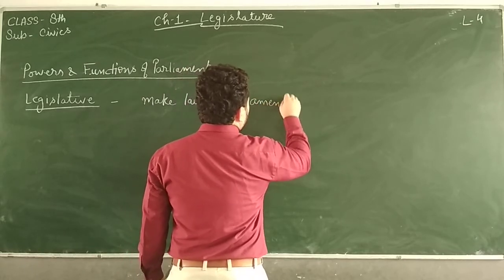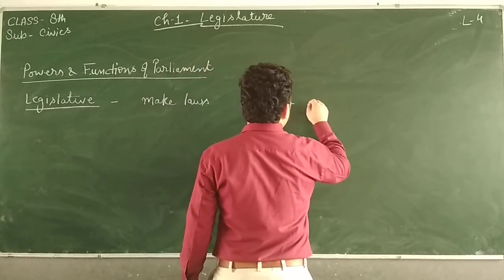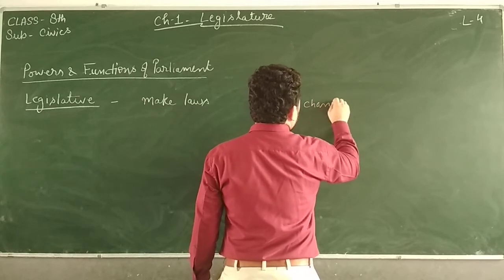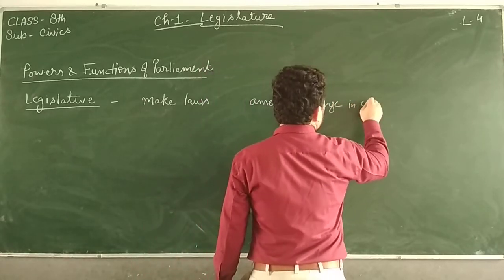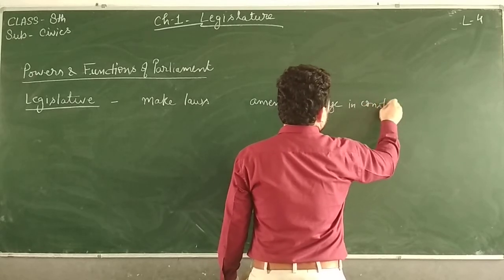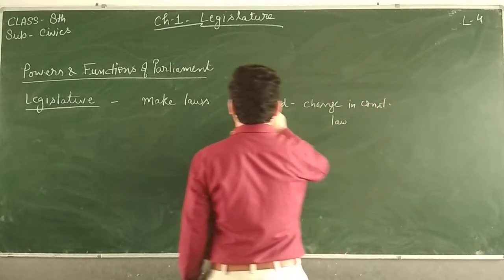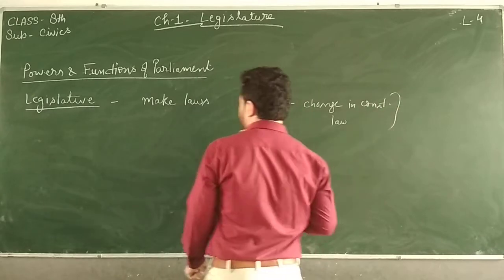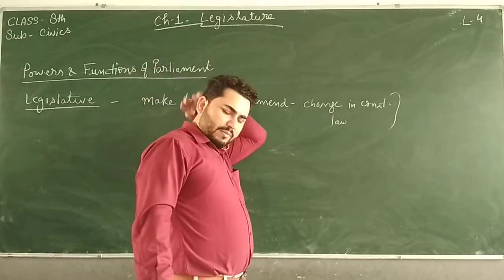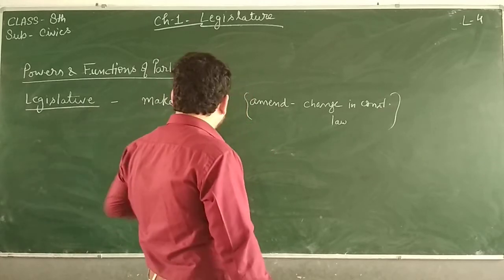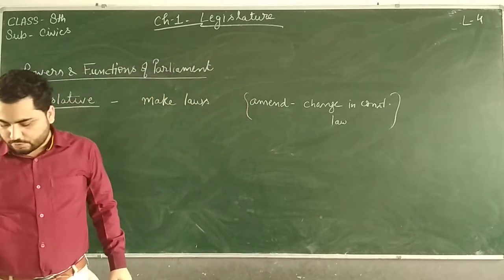Amendment means to make change in laws or constitution. Constitutional amendment means change in the constitution, and simple amendment is simple change in pre-existing laws, right? So that is one of the objectives.